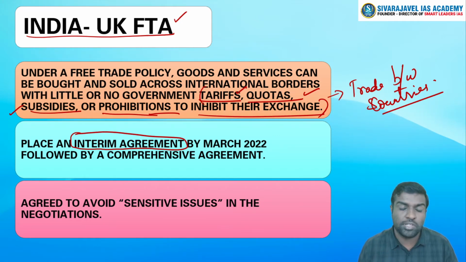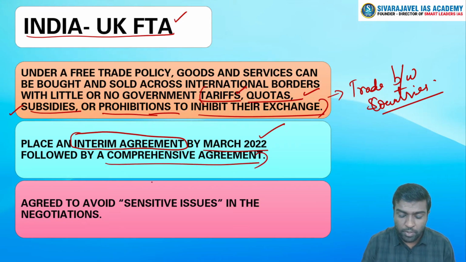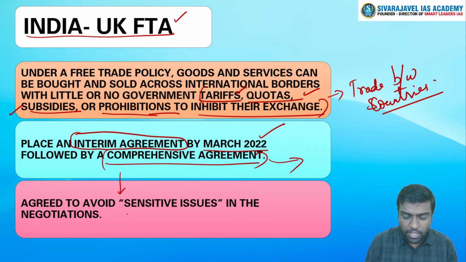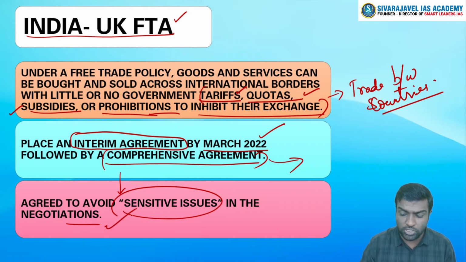So what is this interim agreement? Before the dialogue is concluded, we need an interim agreement. For example, by March 2022, the government feels that we should strike an interim agreement and then wait for a comprehensive agreement. A comprehensive agreement means it will cover all things related to goods, services and human resources and everything. And in this period, they've also decided to avoid any sensitive issues in the negotiations.